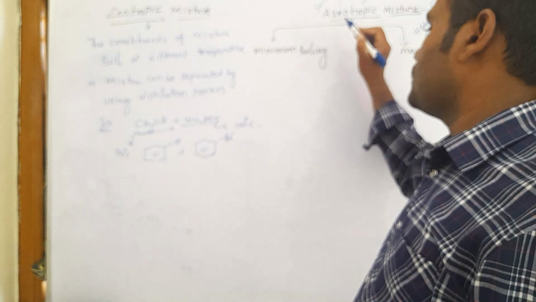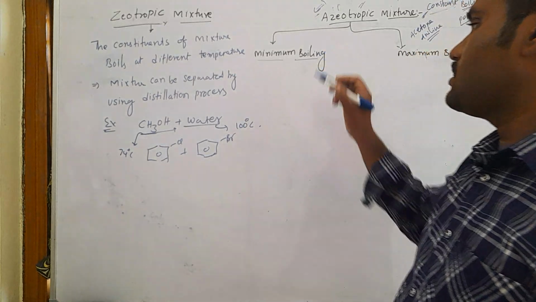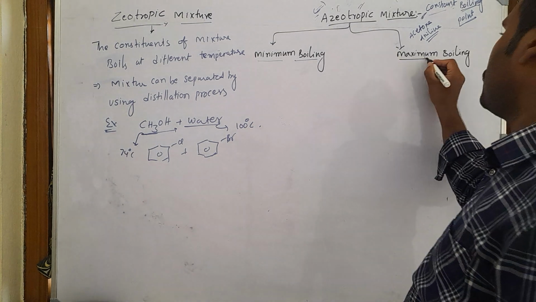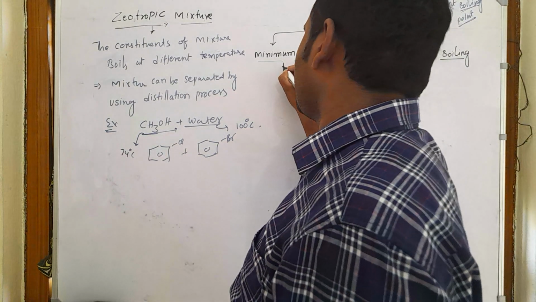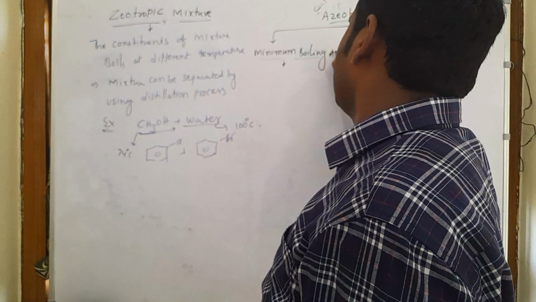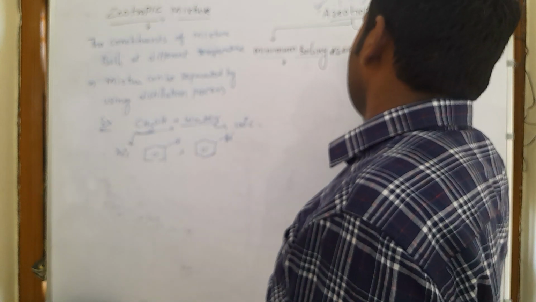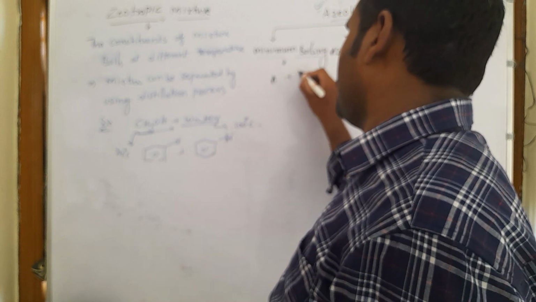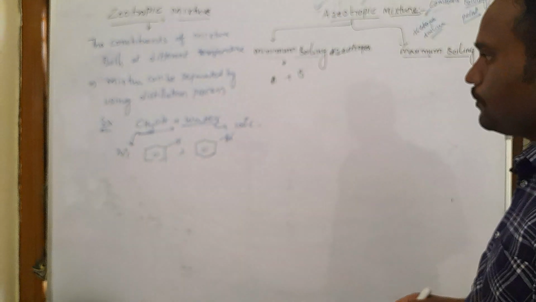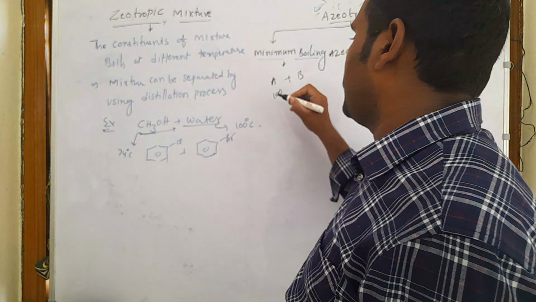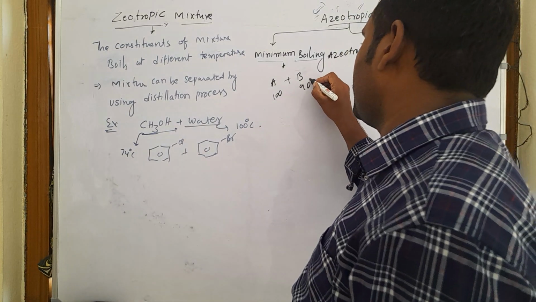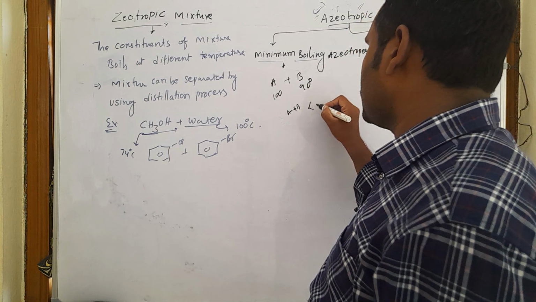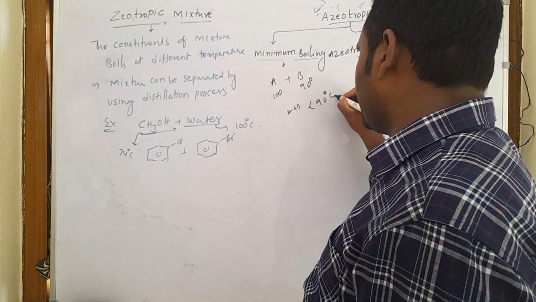Azeotropic mixtures are classified into two types: minimum boiling azeotropes and maximum boiling azeotropes. First, minimum boiling azeotropes. For instance, let A and B form an azeotrope. A boils at 100 degrees Celsius and B boils at 90 degrees Celsius, but both A and B together boil at less than 90 degrees Celsius.